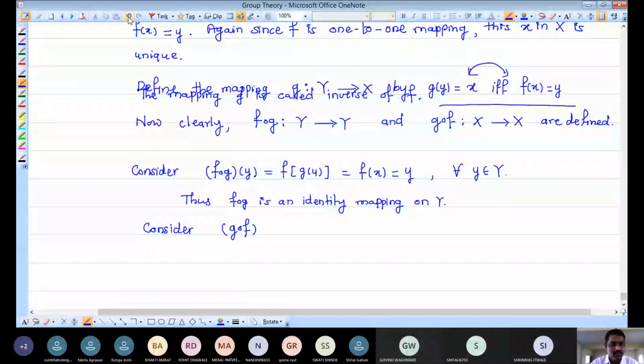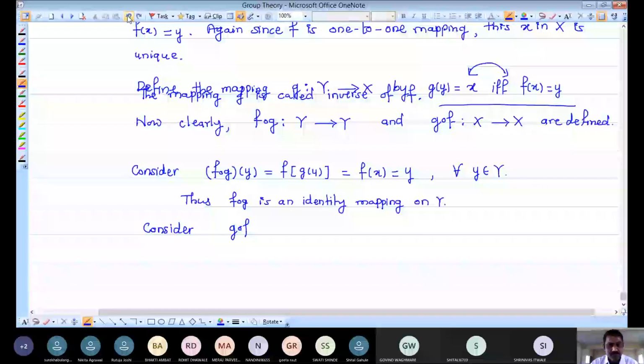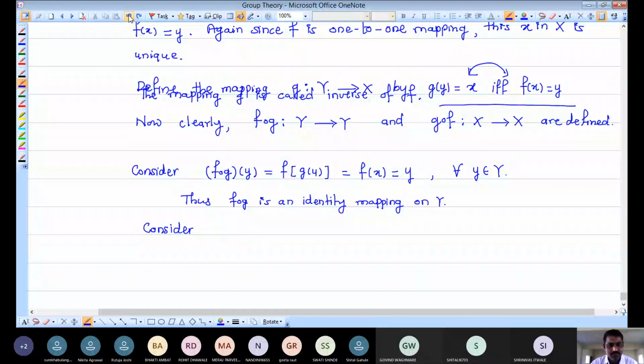Just wait, I have to undo this because there is a problem with this note, one note. Just a minute.